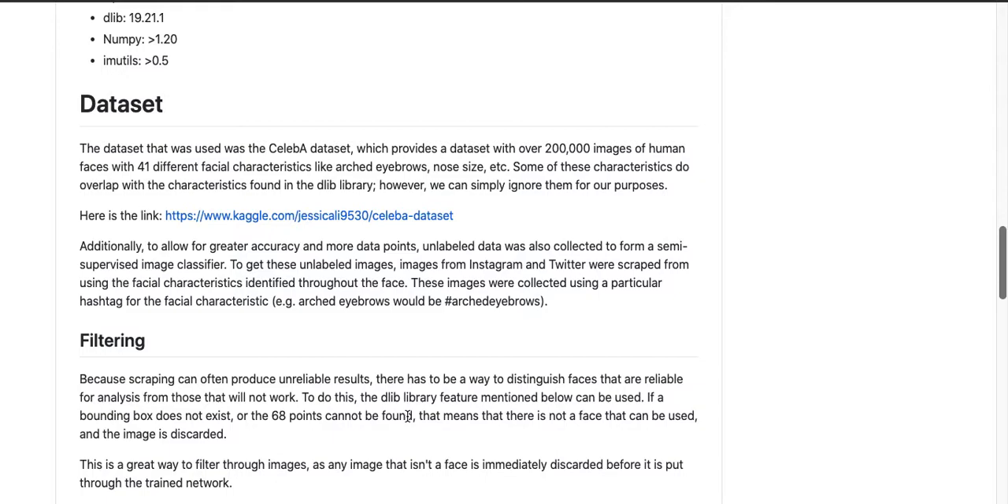So what I did was scrape images from Instagram and Twitter using the facial characteristics that I wanted to get. For example, for arched eyebrows, I would use the hashtag arched eyebrows. So I went through the code and scraped through Instagram and got a lot of unlabeled pictures like that, and just a few labeled pictures. I put out a survey where I got over 100 responses, where I got a little bit of label data for the facial characteristics that I wanted, and I used that as my label data, and then all of the Twitter and Instagram images as unlabeled data.